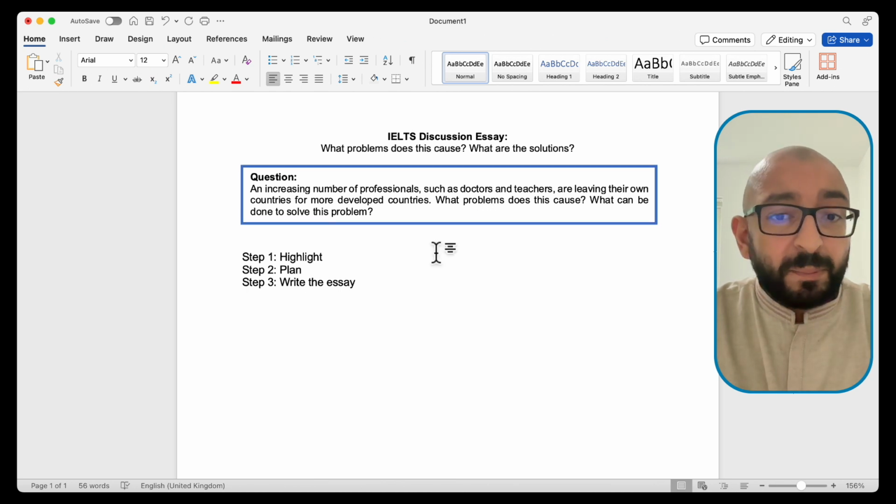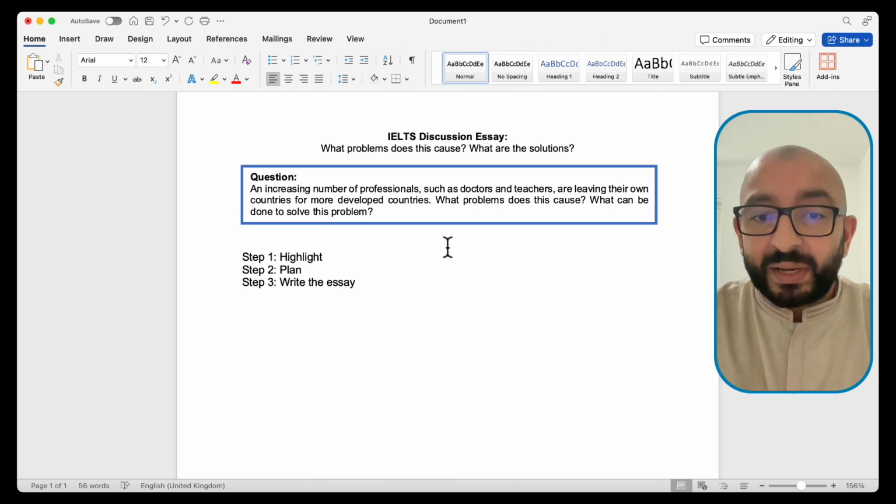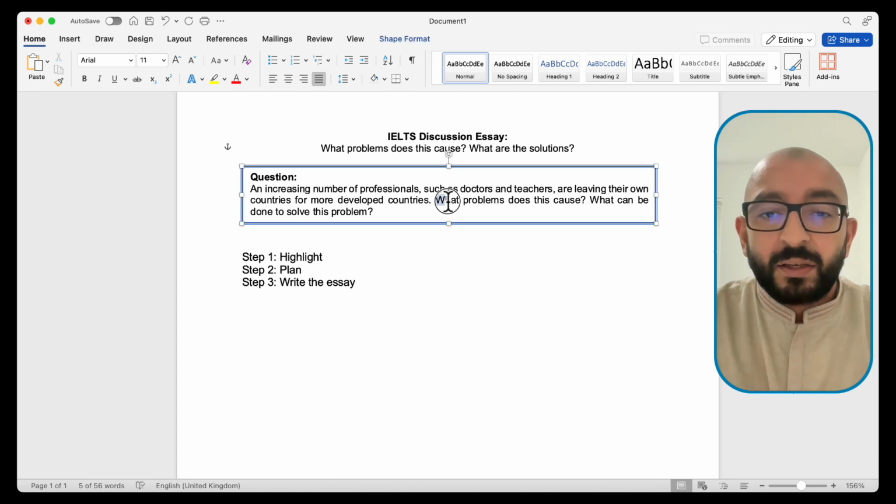Well, the most important parts are usually the question itself. So let's highlight what problems does this cause, and what can be done to solve this problem. So let's highlight this as well.